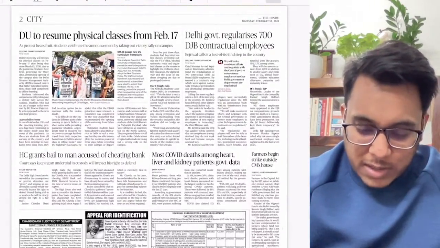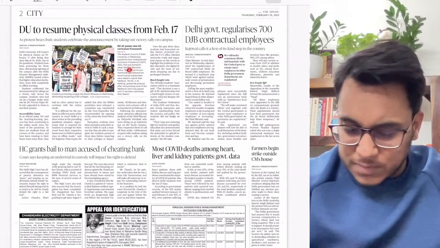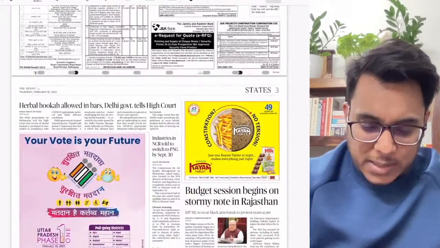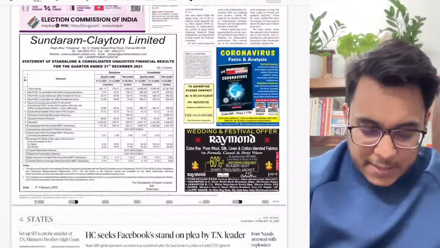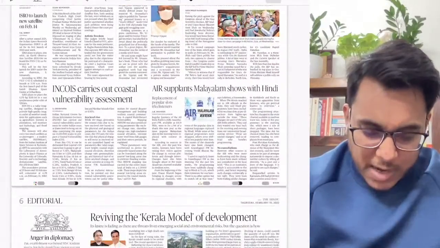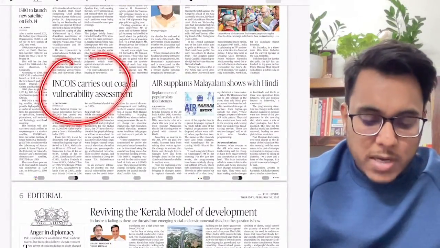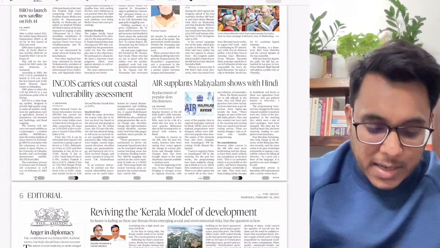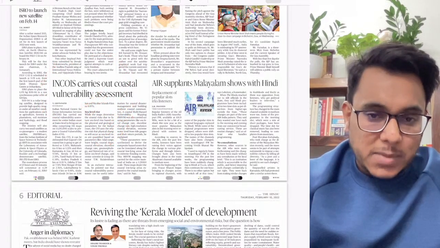Then further moving on, into the regional section, the regional issues etc. are there. Nothing is important in this particular section. Then after that, the advertisements etc., please ignore them. Now here you can see that INCOIS carries out the coastal vulnerability assessment. This particular article is a good article, we'll see this.